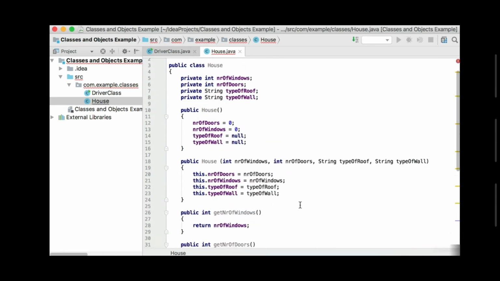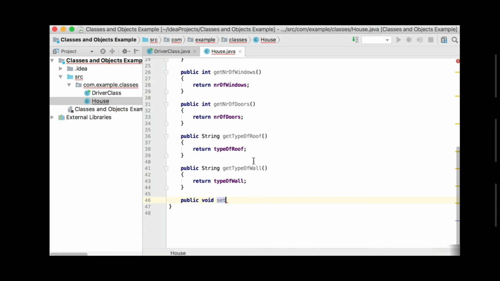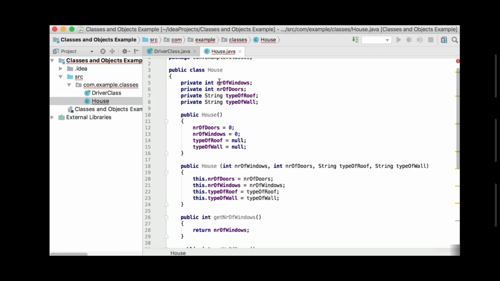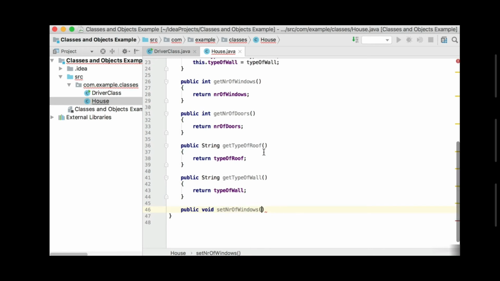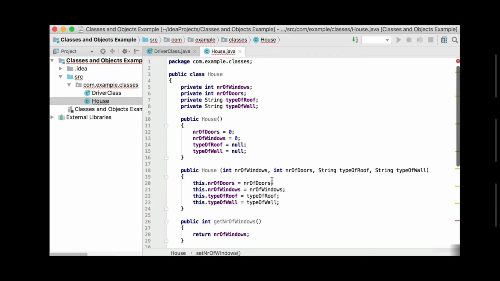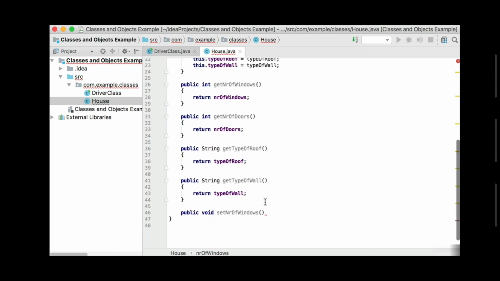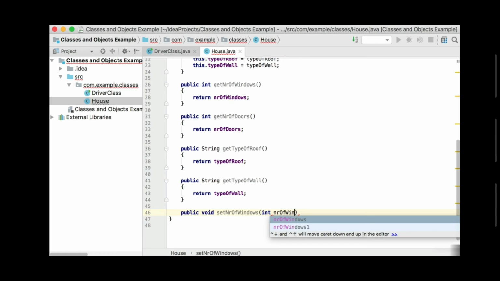So let's start with number of windows. I'll say set, and then you can see number of windows. I'll start the N again capitalized. So it's setNumberOfWindows, it gives it to you. And then normally what you accept as a value in the parameter list will be what you want to set your new number of windows to. Because the number of windows is an integer, I will use an integer to be set, and you can call the variable exactly what you want to call it. So we can also call it numberOfWindows if we want to.